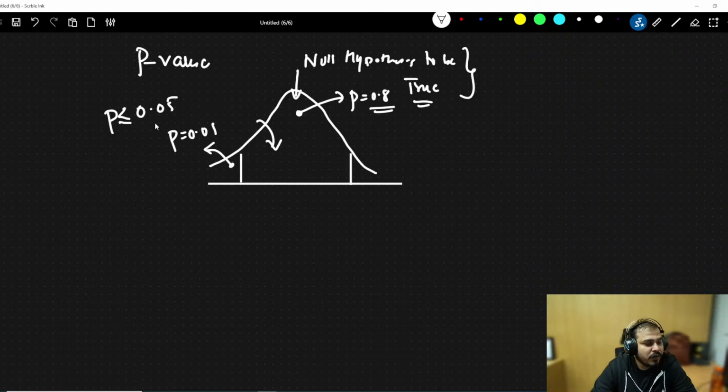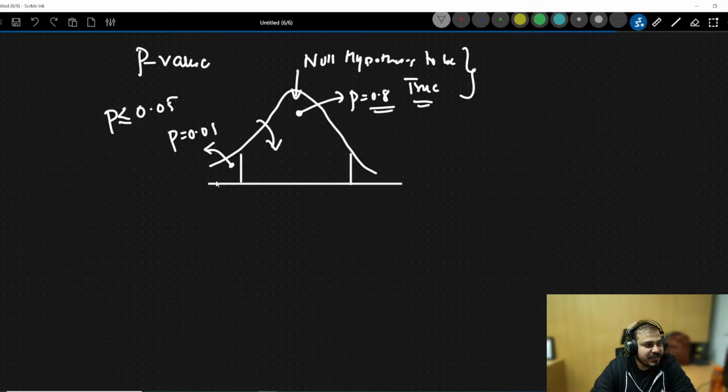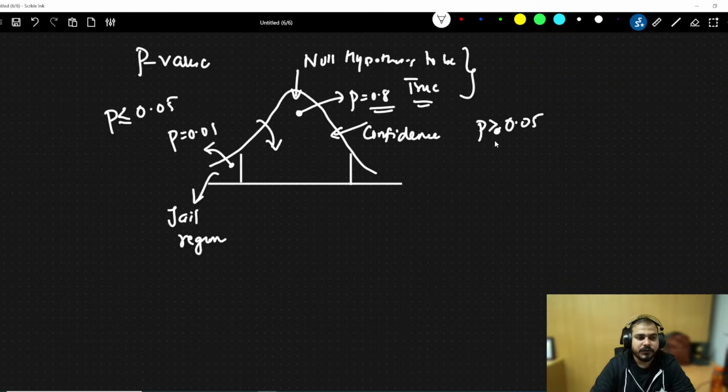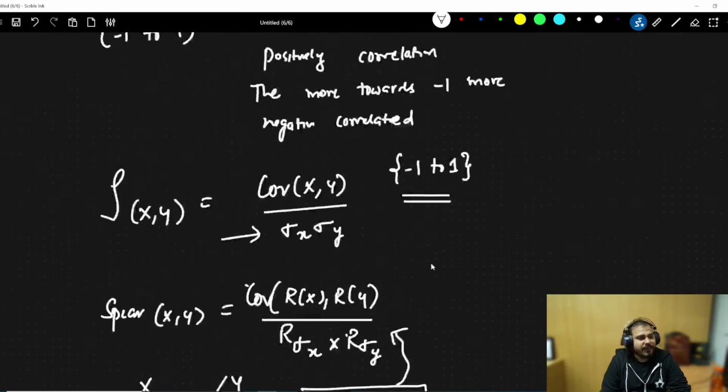p value less than or equal to 0.05 basically is specifying your tail region, and this is specifying your confidence interval region when the p value is greater than 0.05. Okay, I will repeat this, don't worry.